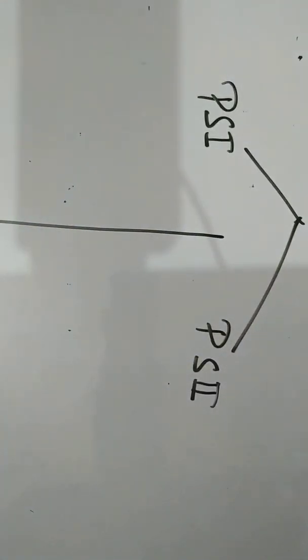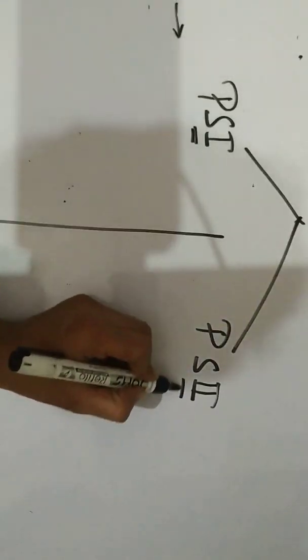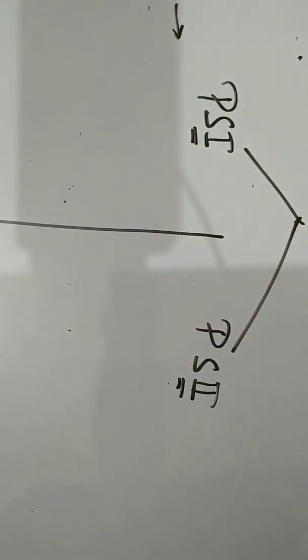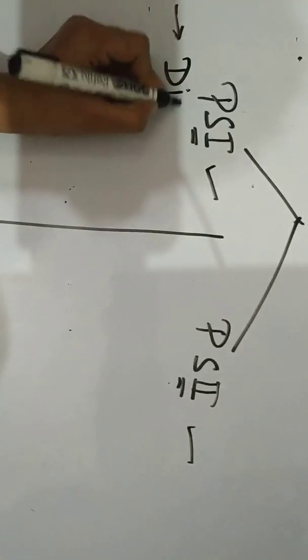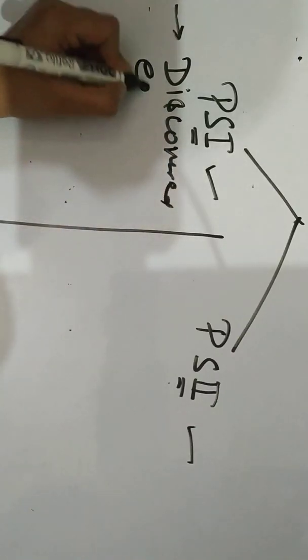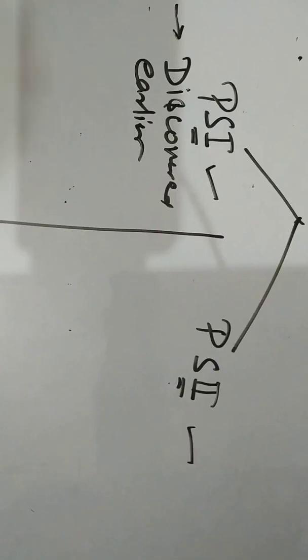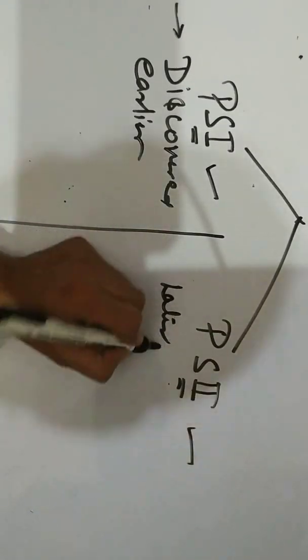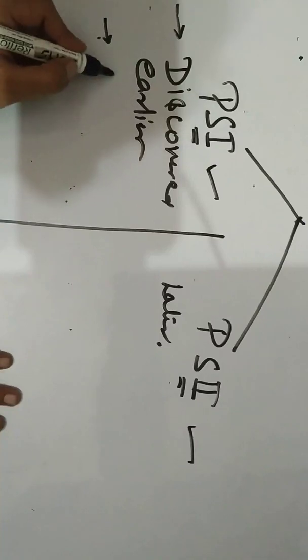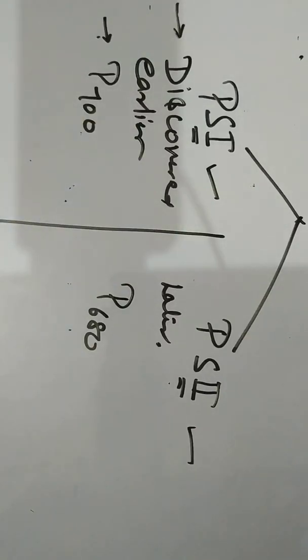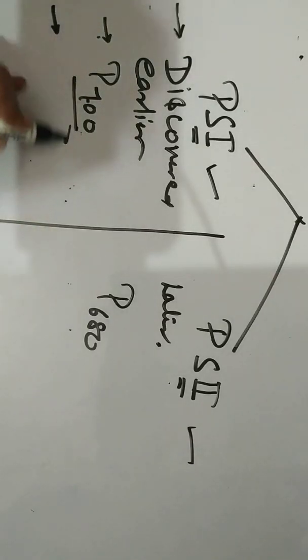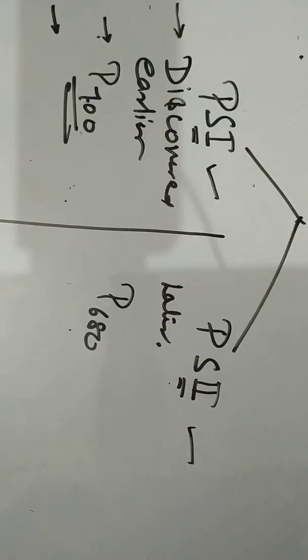When you talk about photosystem 1 and 2, they are named after their discovery time. So PS1 was discovered earlier, and PS2 was discovered later. Second important, the reaction center of PS1 is your P700 and of PS2 is your P680. Though PS1 was discovered earlier, the function of PS1, that is photosystem 1, is after your PS2. Okay, PS1 is also known as your P700 and PS2 is also known as your P680.